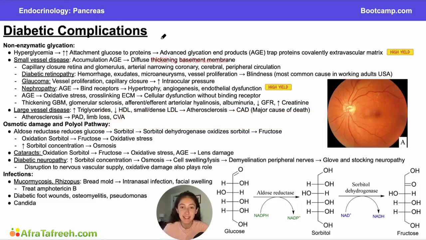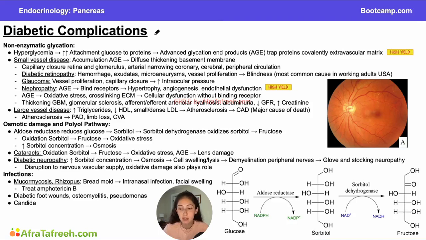In the last video, we discussed diabetes type 1 and type 2. We also mentioned some of the complications that can arise from having diabetes. In this video, we'll dive more into the complications as well as the mechanisms that actually cause these complications, which are really high yield for step 1.